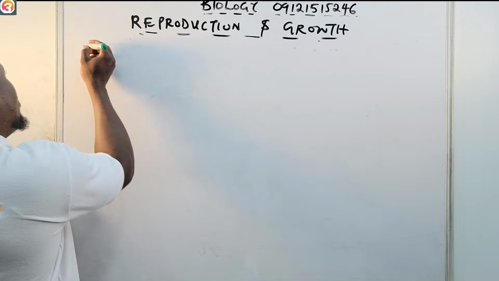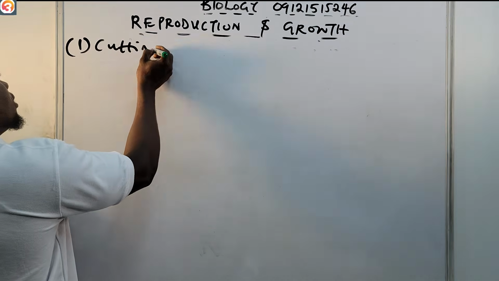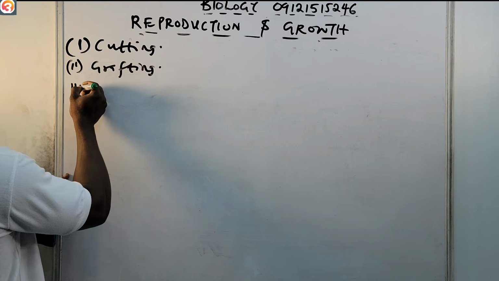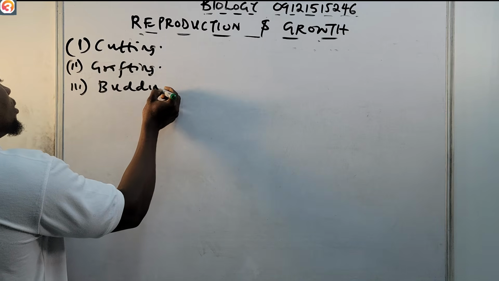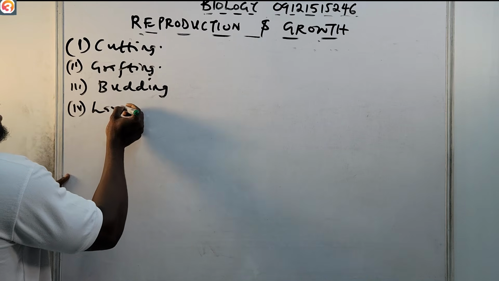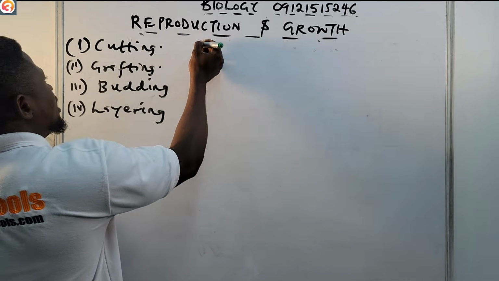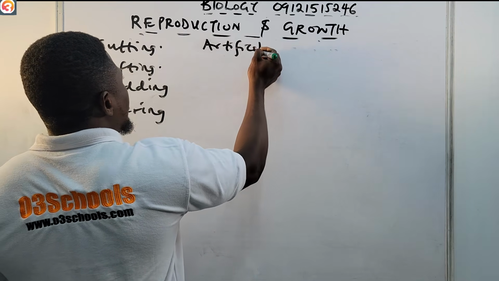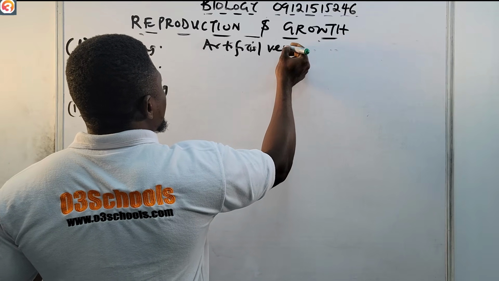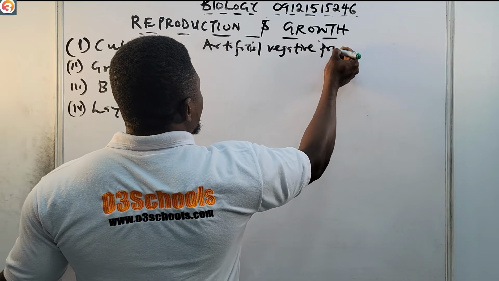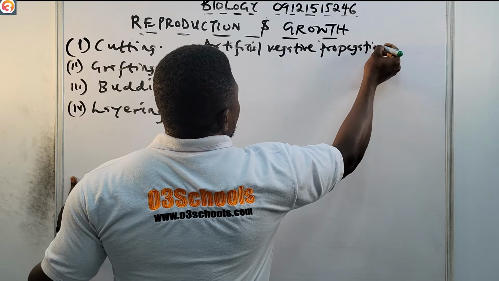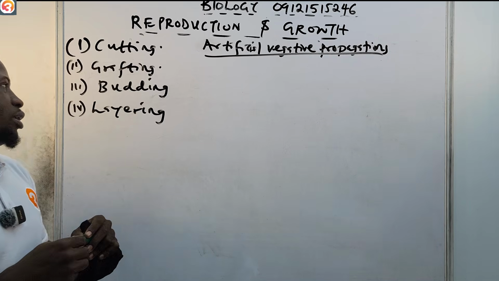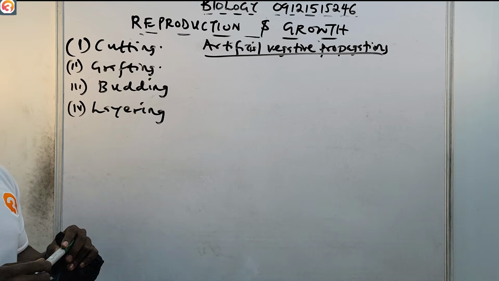So we have one, cutting. Number two, grafting. Number three, budding. Then number four, layering. These are the artificial vegetative propagation methods. So we have cutting, grafting, budding, and layering. All right, so now let us begin.